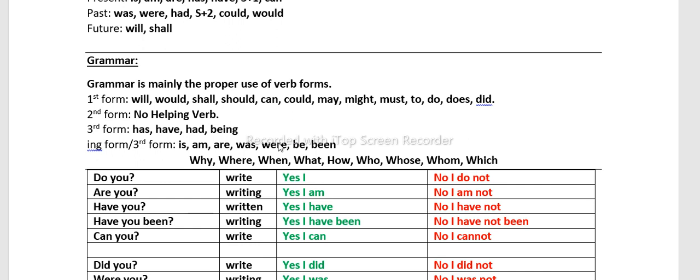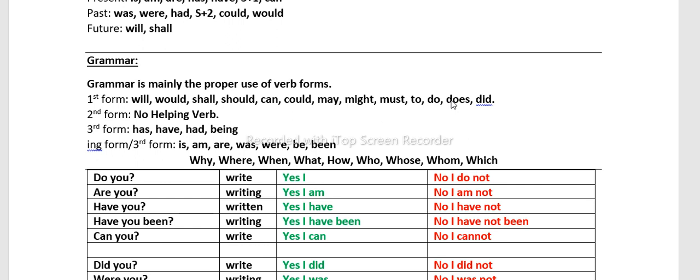They always stay in second place or third place or fourth place, or maybe second and third, or maybe third and fourth. In both ways, it is a combination of helping verbs, and we use it. These words are followed by the first form. Here, be is the first form, so you can say will be, shall be, should be, can be, could be, may be, might be, must be. To be is also okay.